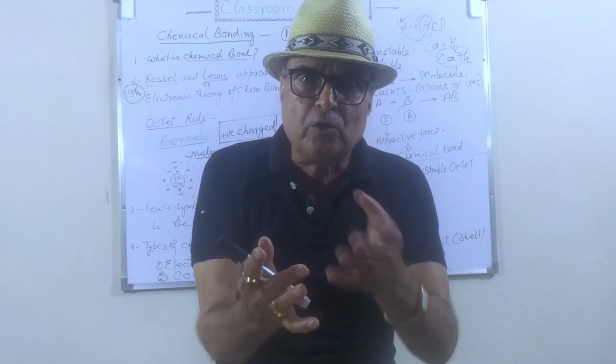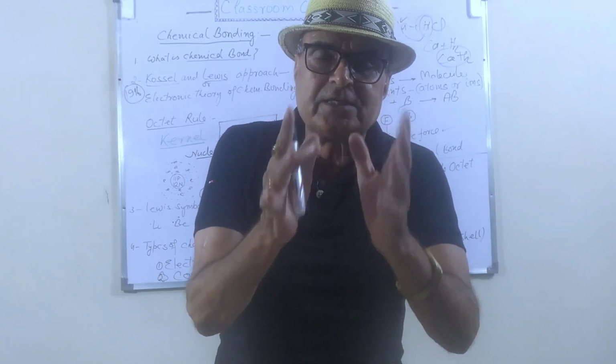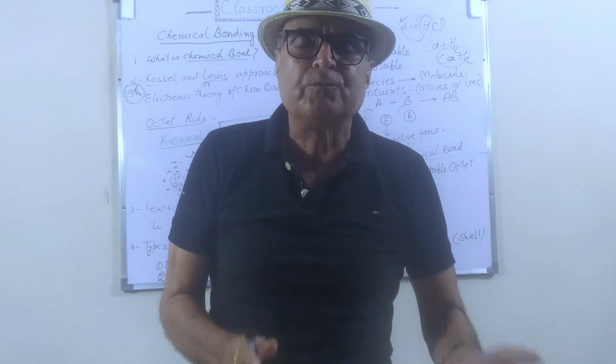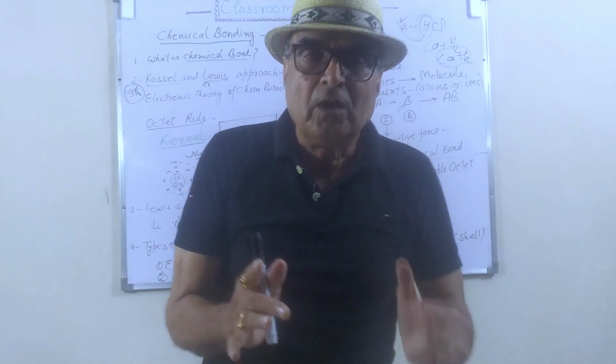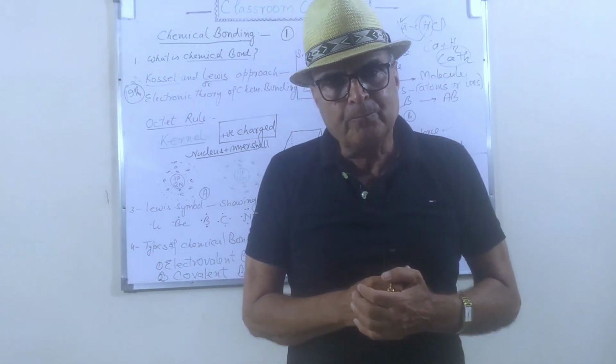The reactivity of these inert gases is very low, and the other atoms are very reactive.